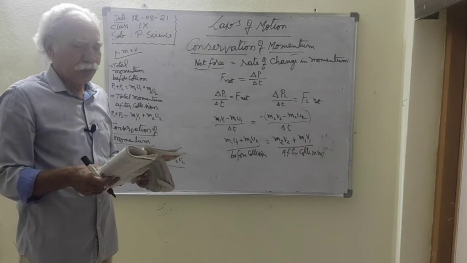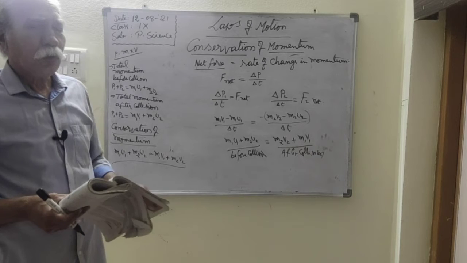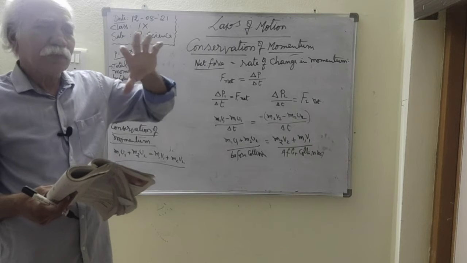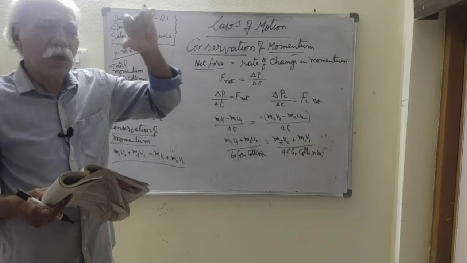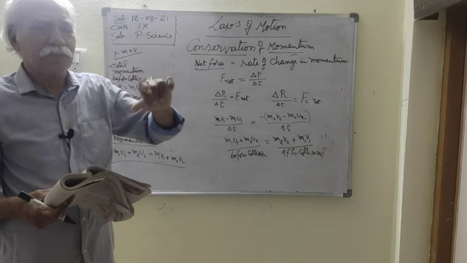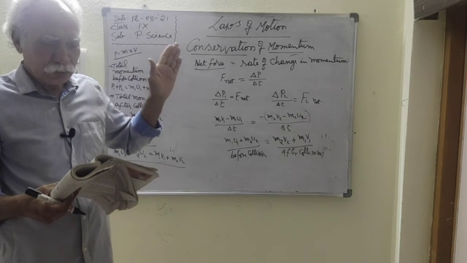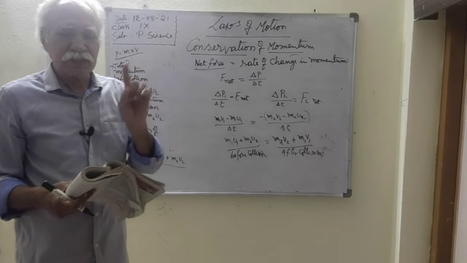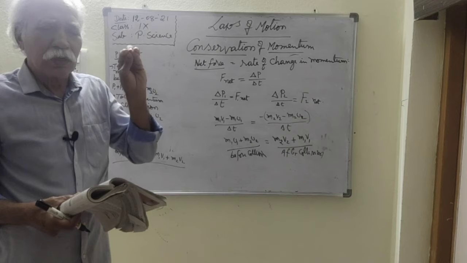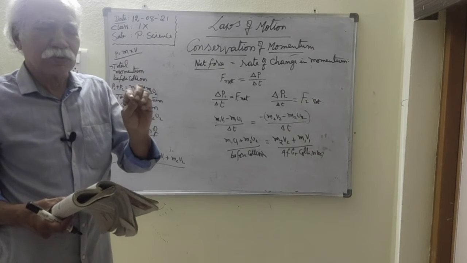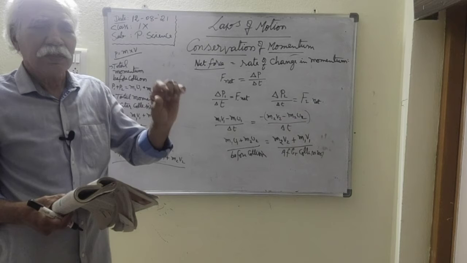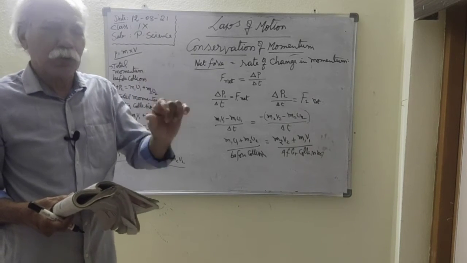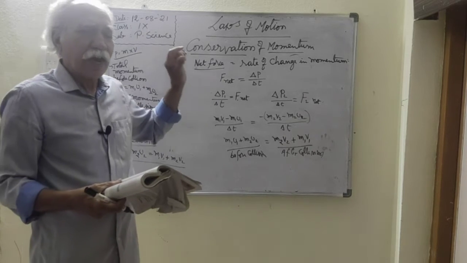The system is said to be isolated when no external force is acting during the collision. If no net external force acts on the colliding objects, the colliding system is called an isolated system. In an isolated system, the net external force is zero.